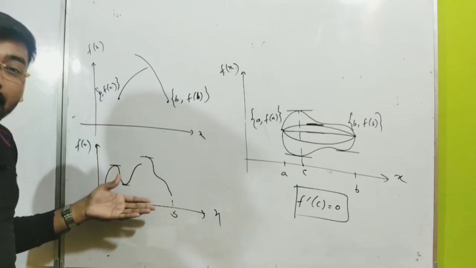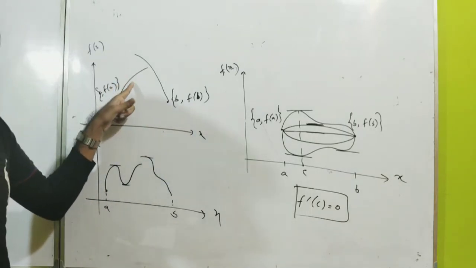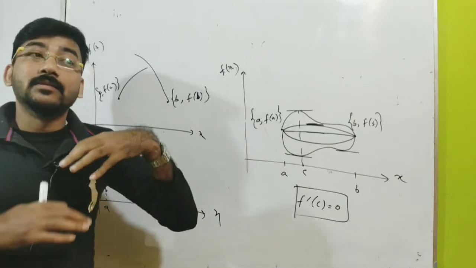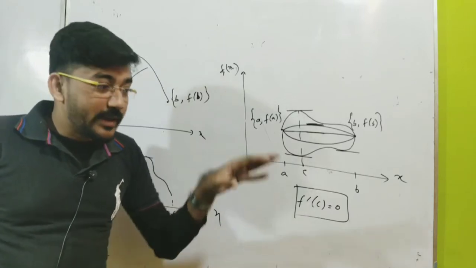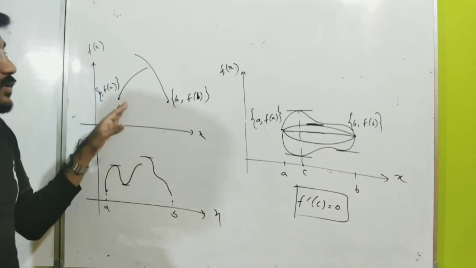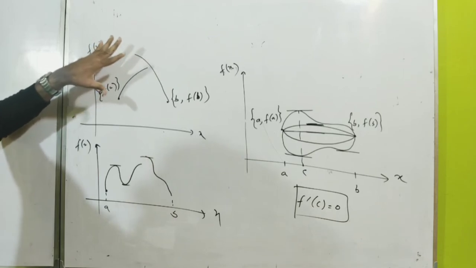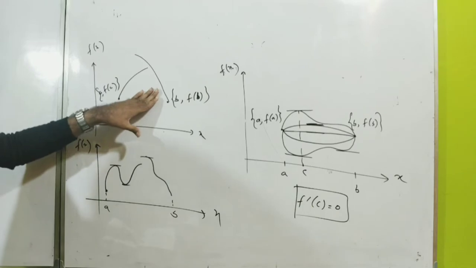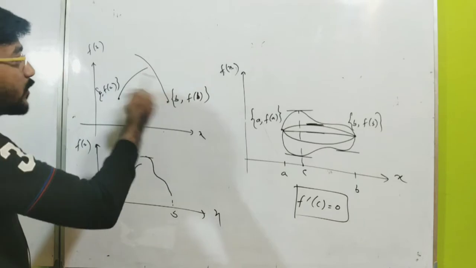Sometimes you can draw the function in such a way that there is some tangent. It may happen, but there is a possibility that I can draw a function in such a way that there is no tangent. So at least one means there should not be any choice of yours that you can draw the function in such a way that there is no tangent between these intervals. So I can draw the function here in this way. If I draw this function in this way, then you can easily say that there is no tangent. But you cannot draw the function in such a way if you draw a continuous function.